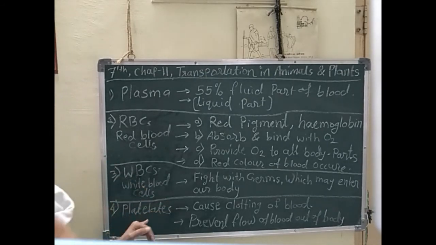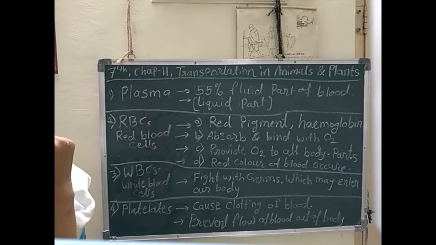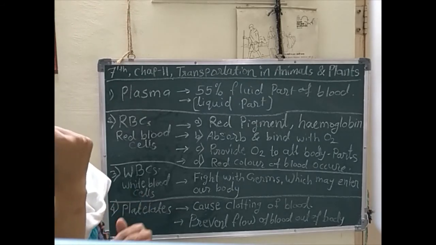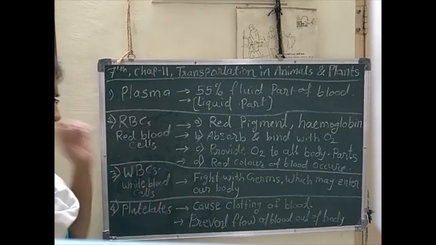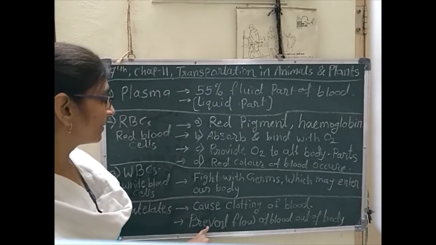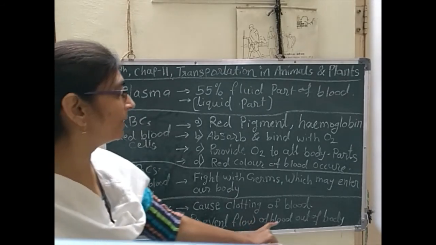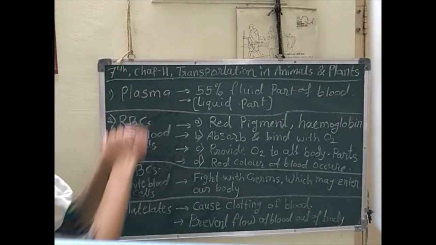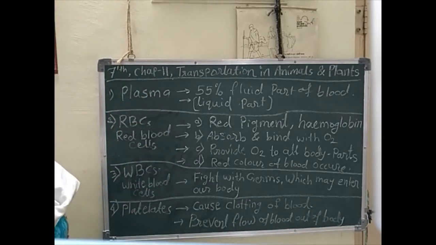Because platelets play their role at the surface of the wound, the blood is clotted and the flow of blood is prevented there. So it prevents the flow of blood out of the body. So these are the parts of blood.